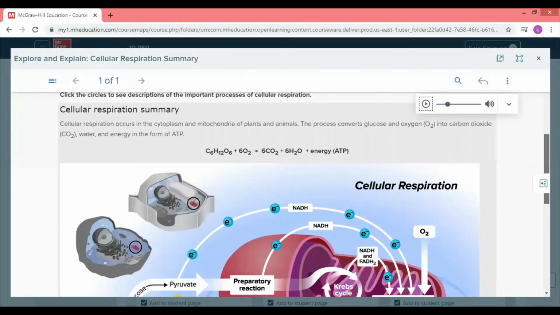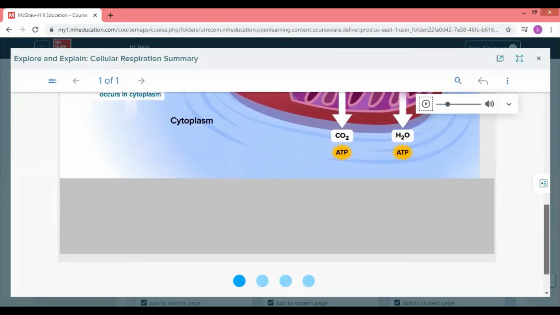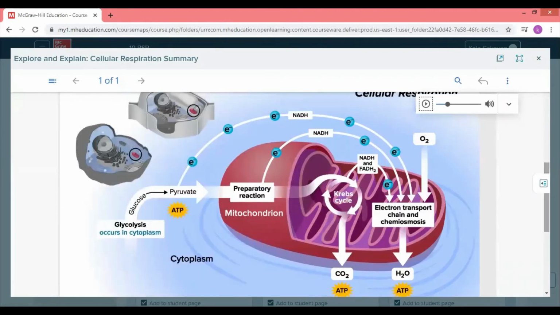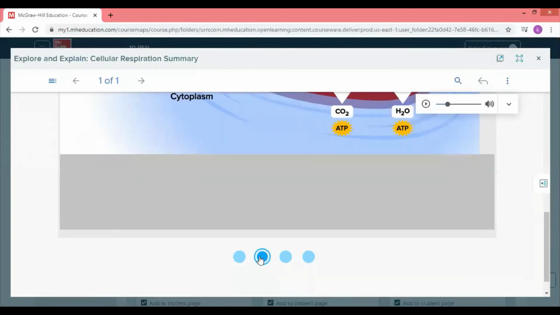Figure-wise, here is the summary with the figures, starting with glycolysis. This is the summary of all. Glycolysis in the cytoplasm produces 2 ATP. This is the yield, or the net product, sorry. 2 ATP, 2 pyruvates. Each pyruvate will enter the Krebs cycle. So of course here you have 2 pyruvates, so the Krebs cycle will turn twice per 1 glucose molecule.